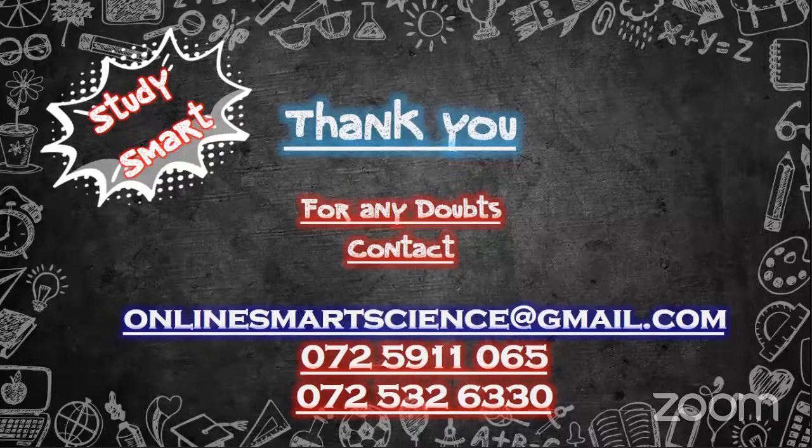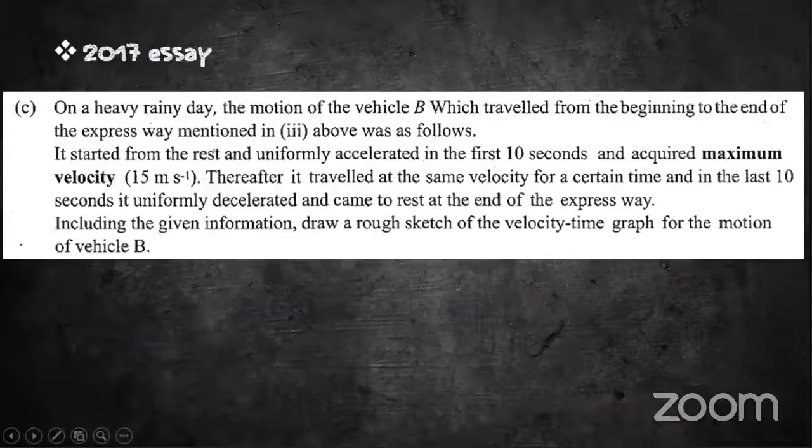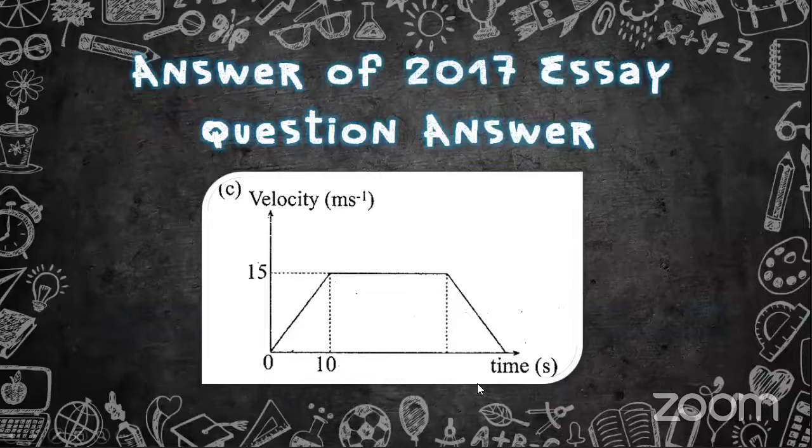So how can we identify deceleration when drawing a graph? When you are drawing a graph, if it is going down, it is deceleration. Here, this is deceleration.